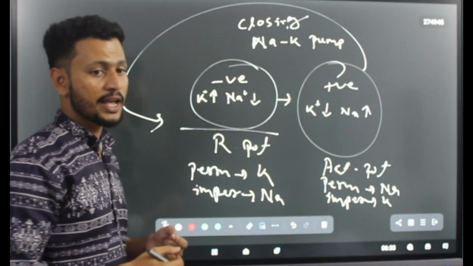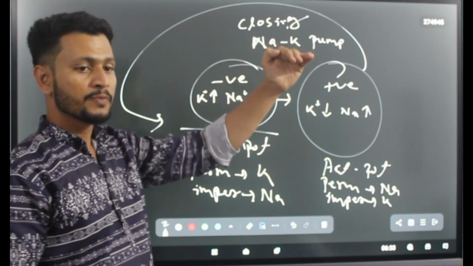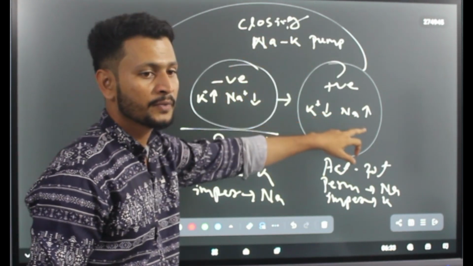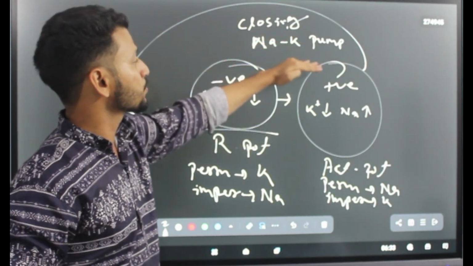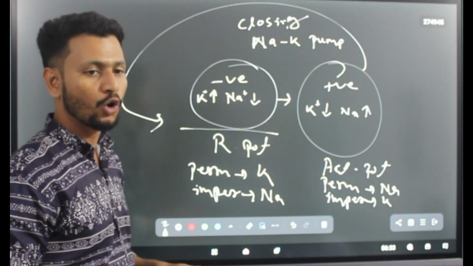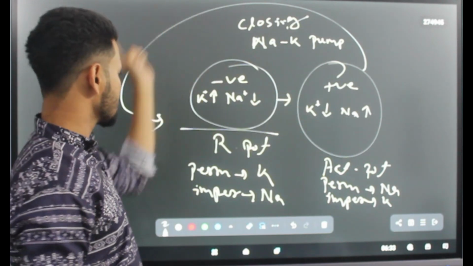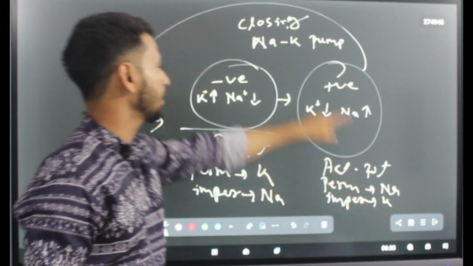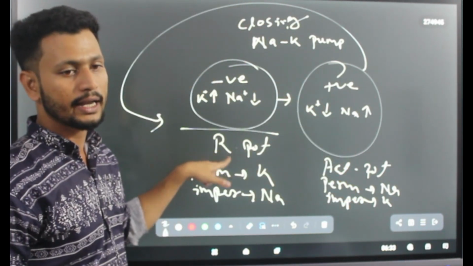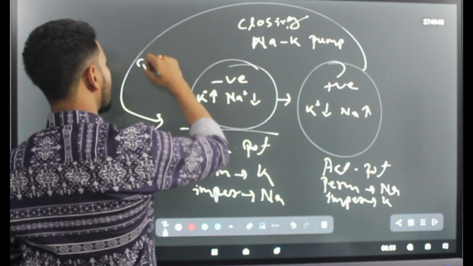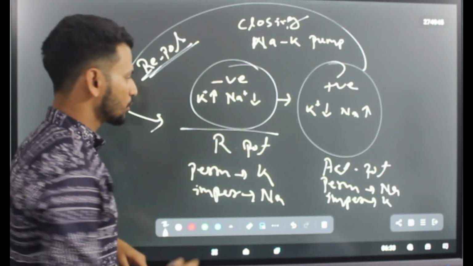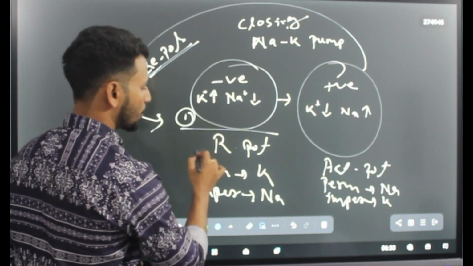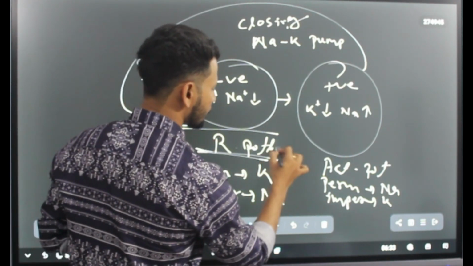Whenever the cell attains the maximum concentration of sodium and minimum concentration of potassium, the sodium-potassium pump will automatically close, which transfers the depolarized state into the polarized state again. This state is known as repolarization.